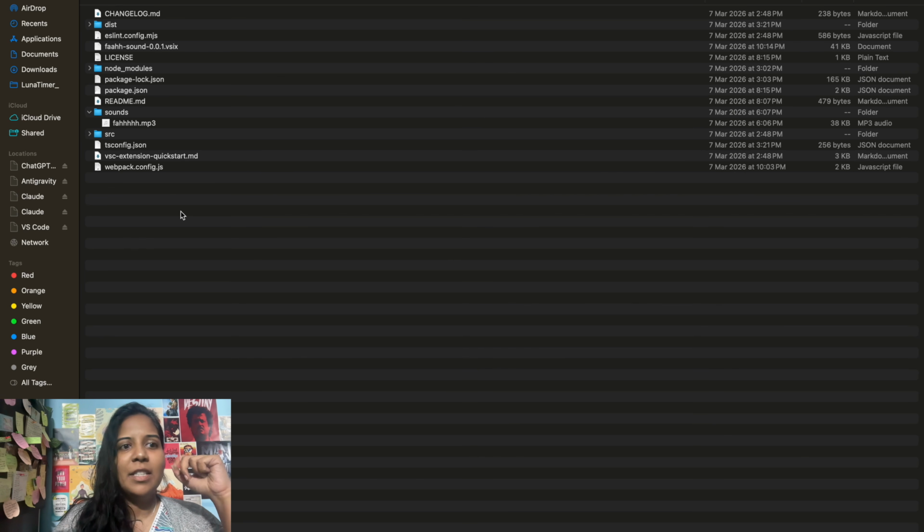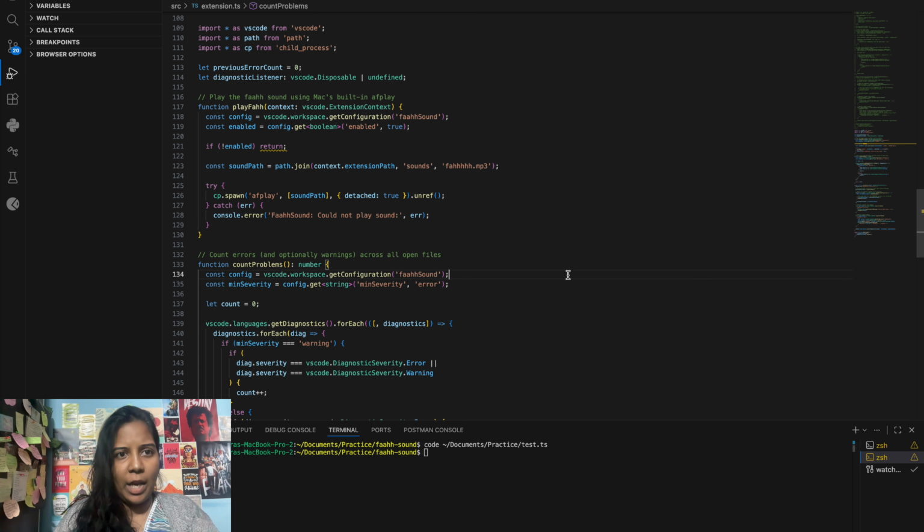Okay, before starting, you need to download this sound from the internet. Just download it for 2 to 3 seconds, not more than that, because the limit is fixed. So have this, and the remaining things that we need to create, I'll explain. Okay, so first is the extension, because this is going to be an extension in VS Code.